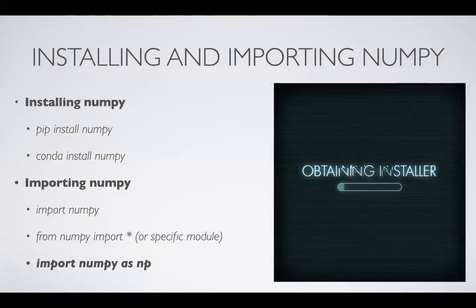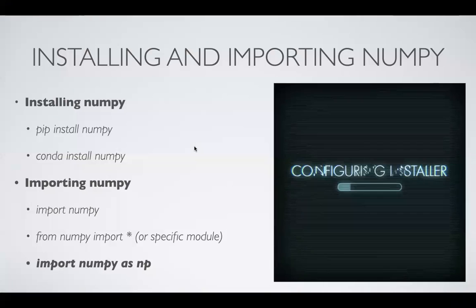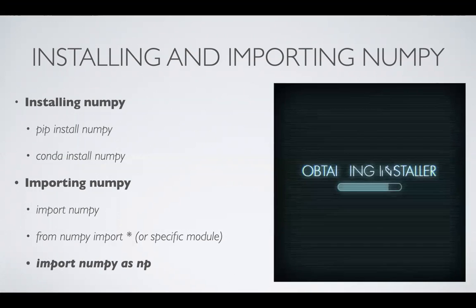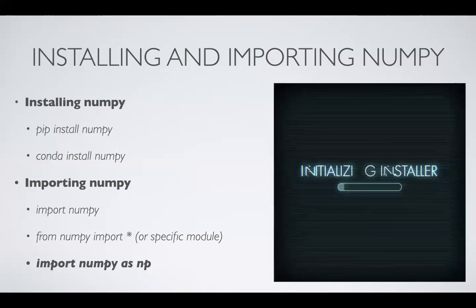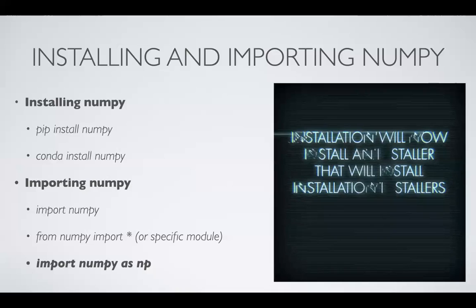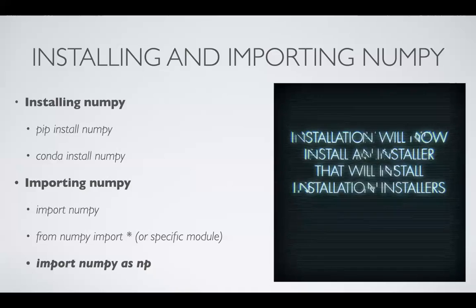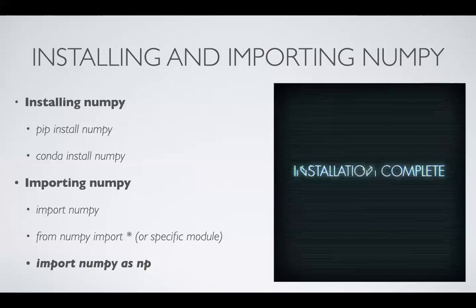So installing NumPy is very easy. You can just write in your command prompt pip install numpy and NumPy will be installed. If you are using Anaconda, then you can go to the Anaconda command prompt. That means if you want to use NumPy for your Jupyter notebook, then you can go to Anaconda command prompt and write conda install numpy. As simple as that, and your NumPy will be installed. It doesn't take much time. If you have a good 4G or broadband connection, it will take like 4 or 5 seconds to install.